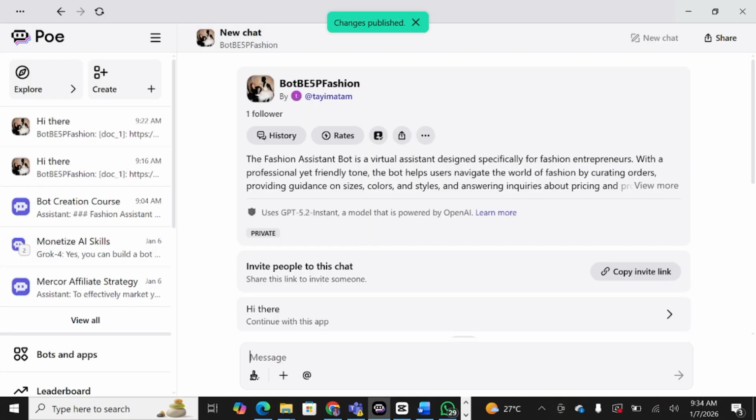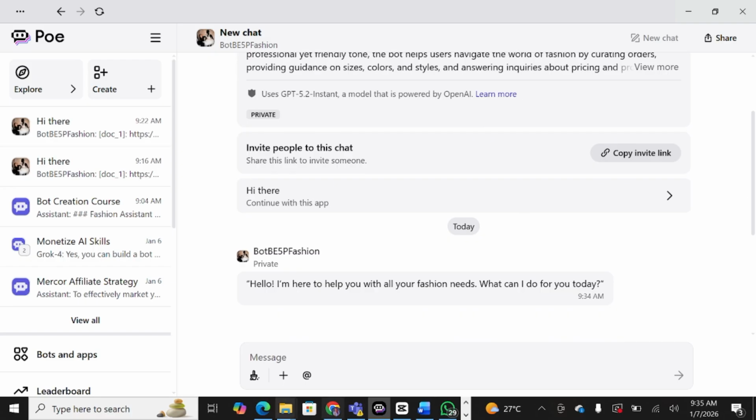So let's go to our playground and see how our bot works. So this is it, the fashion assistant bot, a virtual assistant designed specifically for fashion entrepreneurs. Hello, I'm here to help you with all your fashion needs. So we want to ask it questions. Hi. So let's test it. Hi, how are you today?